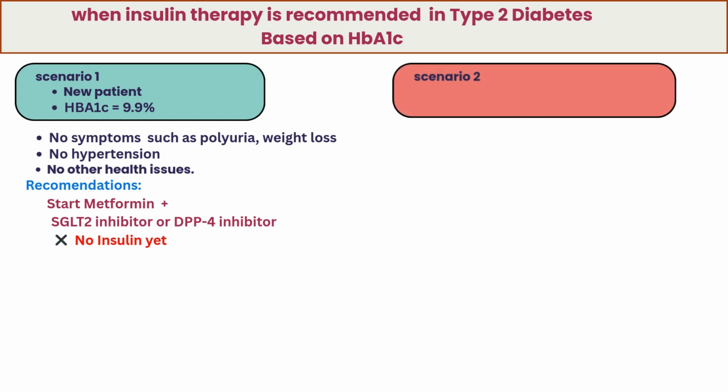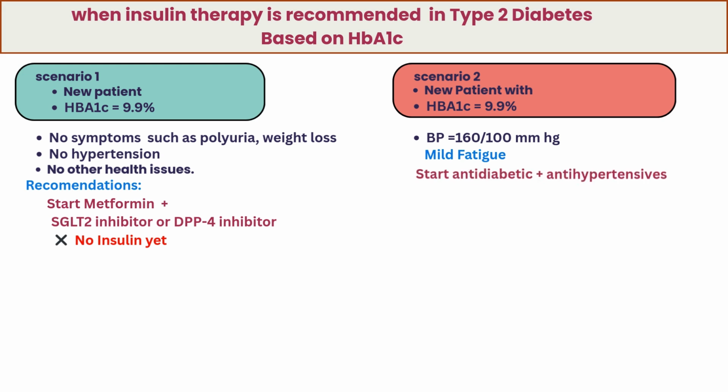Now, let's move to the second scenario. A new patient also has an HbA1c of 9.9%, but this time the blood pressure is high, 160 over 100 millimeters of mercury, and the patient feels mild fatigue. Here, we need to control both sugar and blood pressure, so we start oral anti-diabetic medicines along with antihypertensive drugs. If there is no improvement in 2 to 3 months, then insulin should be considered.